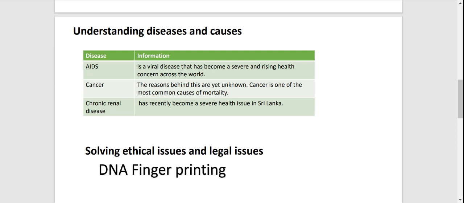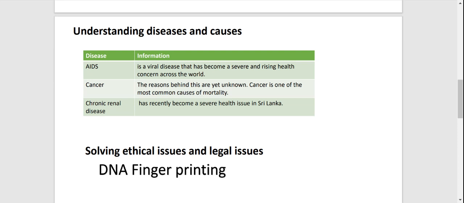And then I would be focusing on chronic renal disease, which is in Sri Lanka a very common disease that you can come across in cities like Kurunegala and so on. And then when we consider where biology is applied when solving problems in day-to-day life, it is a very important concept that we should focus on.